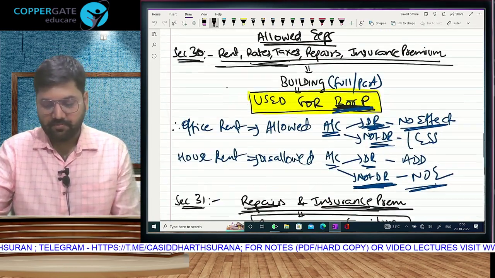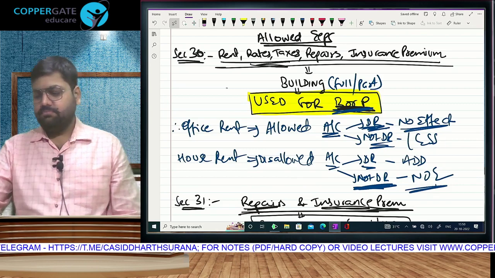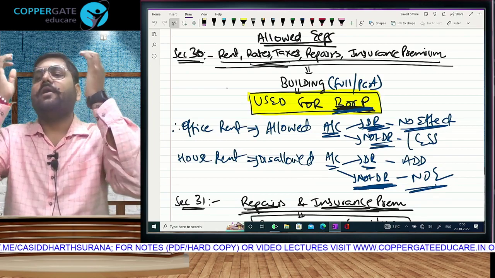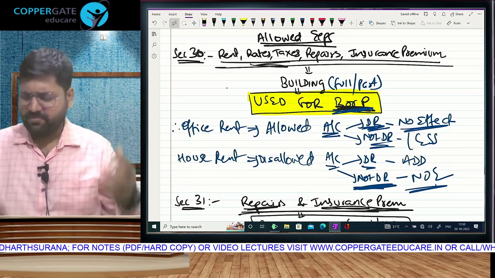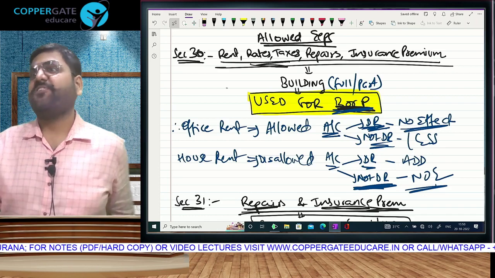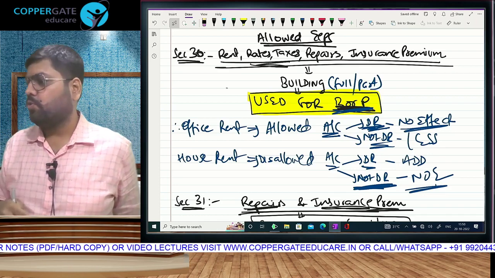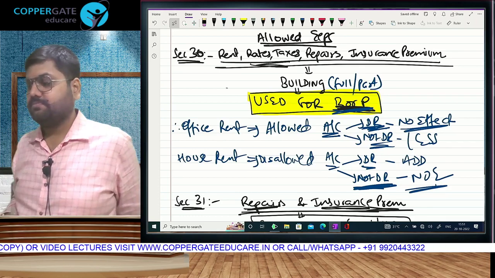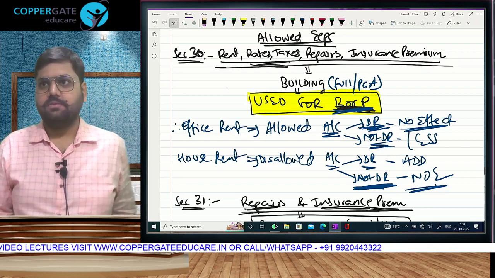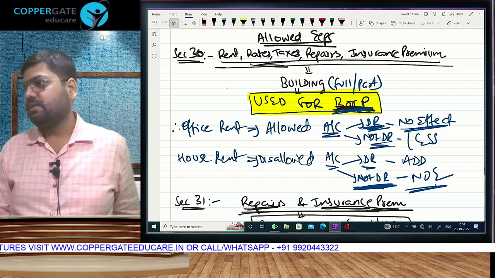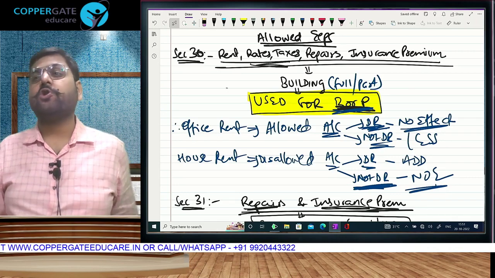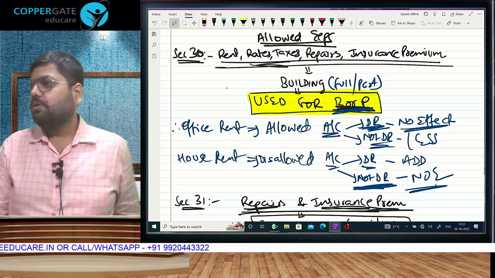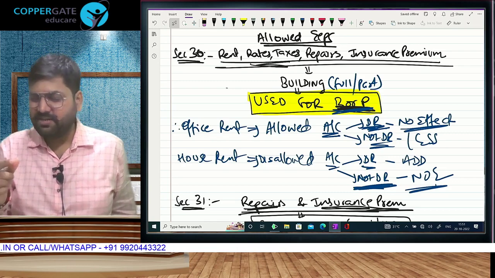Now I change my situation. This time I have not taken the building on rent. I bought it. I have the money. Home I buy, understood that no expense will be allowed. But if I buy an office, the question is, is it an expense? Yes. Incurred for your business or profession? We should give deduction to the assessee. But should we give the full cost of the asset as deduction in the computation of one year's income? No. We will give deduction of the cost of building, but little,